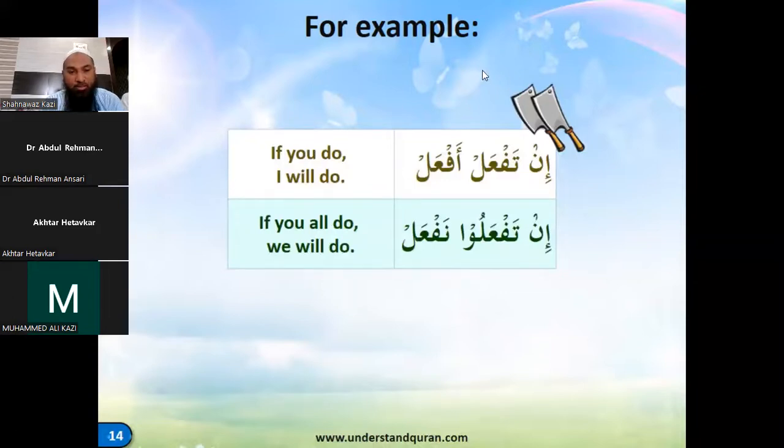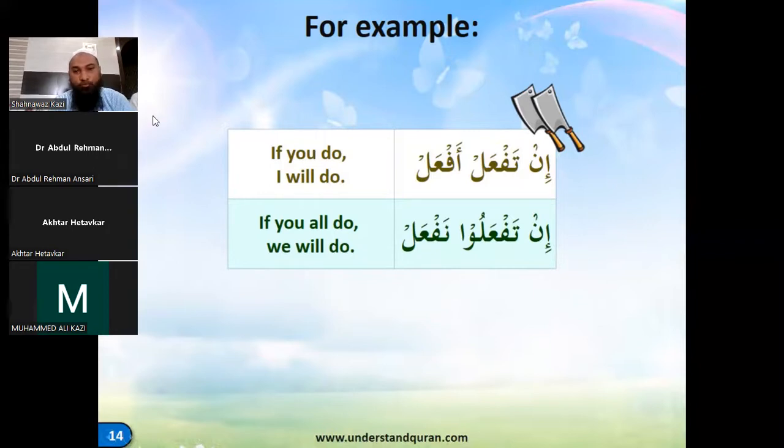Right? So I think all of you can unmute your mics and we'll practice this a little bit so that you get a little clear with this concept. I'll say it in English, and you keep that meaning in mind and repeat it in Arabic. I'll say, if you do, I will do, and you say in taf'al, af'al, and then I'll repeat the meaning in English once. So, if you do, I will do. In taf'al, af'al.